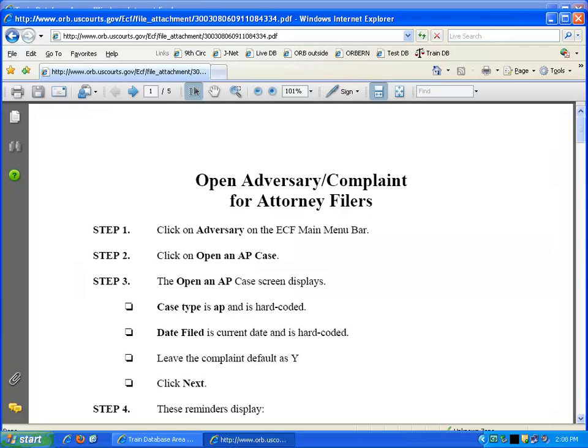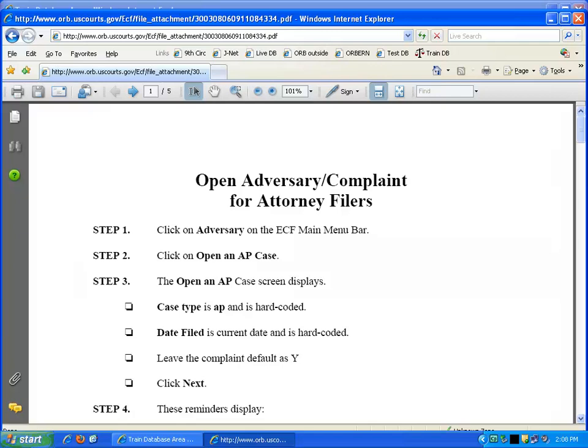To open an adversary proceeding when there is no complaint document, but there is a stipulated judgment to upload, use the procedure Open Adversary Stipulated Judgment for attorney filers. The adversary proceeding case number assigned must be on the stipulated judgment document prior to it being uploaded to the